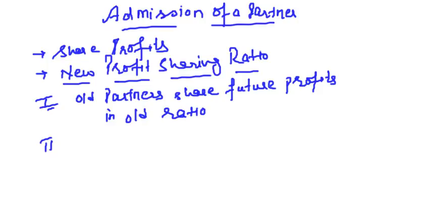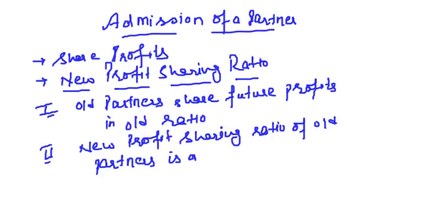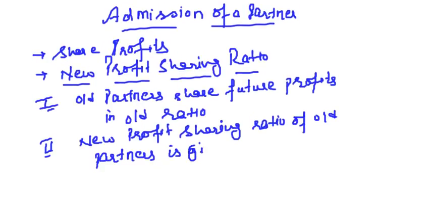right? In the second case we discussed the new profit sharing ratio of old partners is given. It is given that the old partners will share the future profits in a particular new ratio, right?